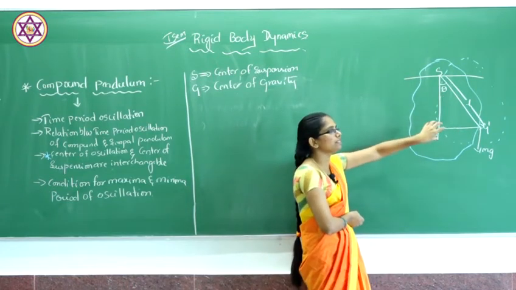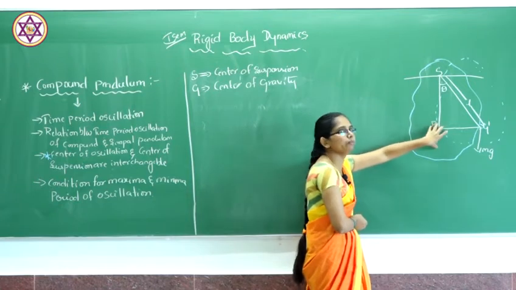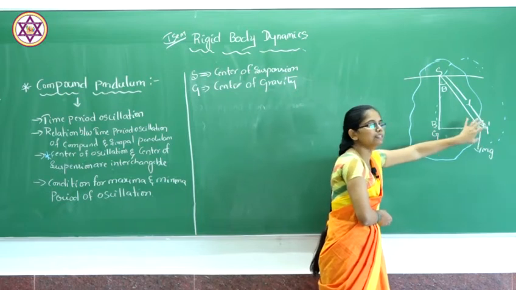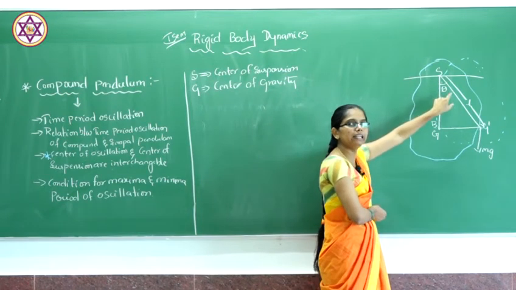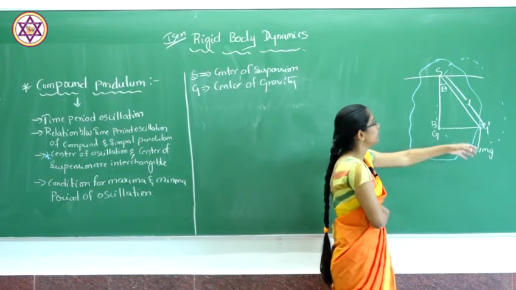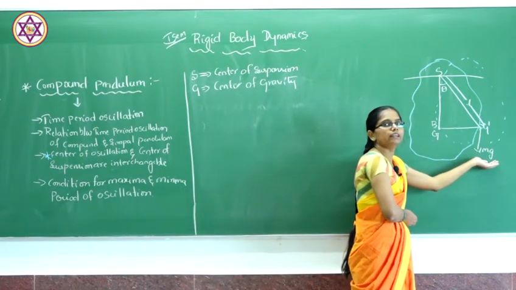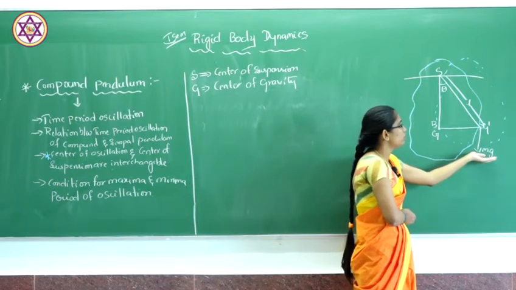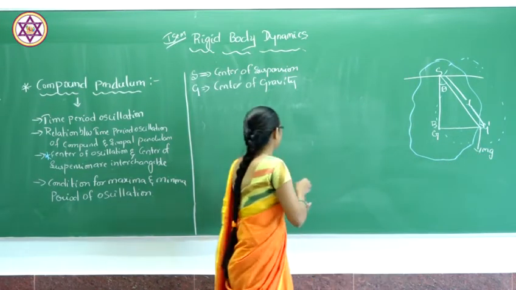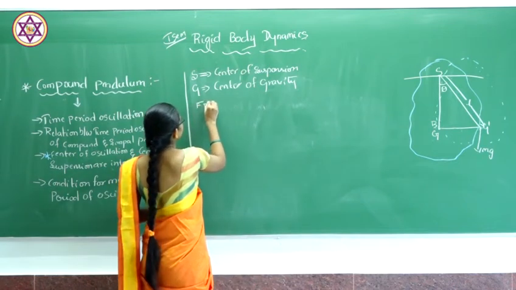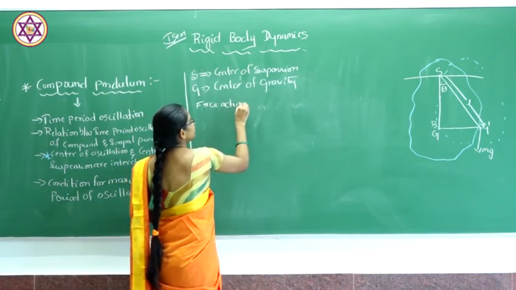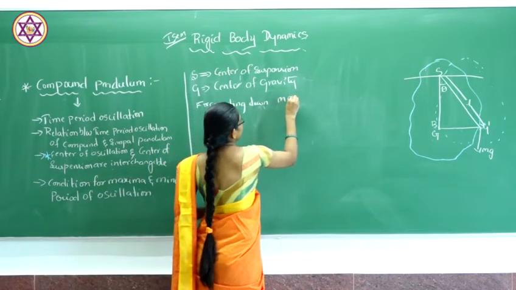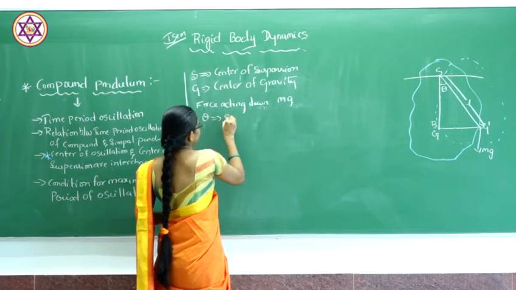So when the compound pendulum is displaced from one position to another position, from point G to point G dash, it will make a small angle theta. Here mg will be the force acting, the downward force. So the mass and the gravity, the downward force acting on it. So the force acting downwards will be given by mg, and theta will be its angle.